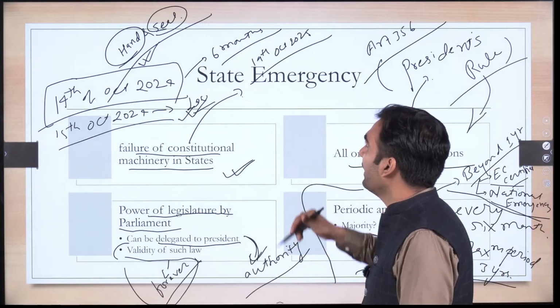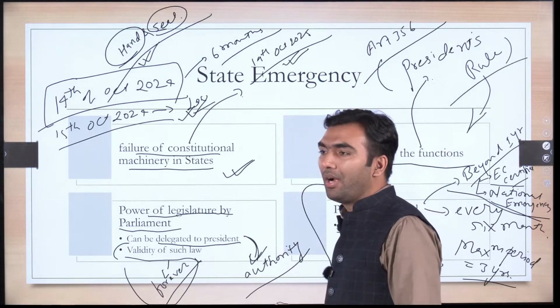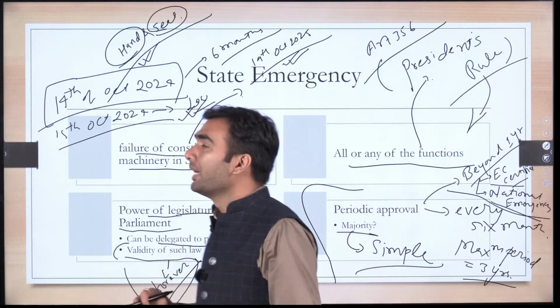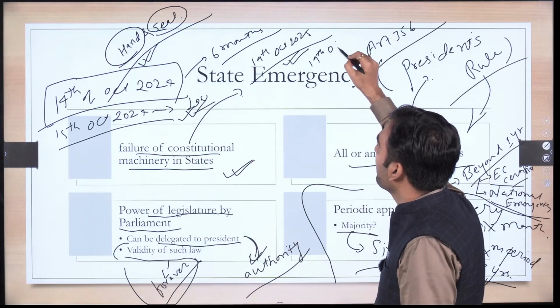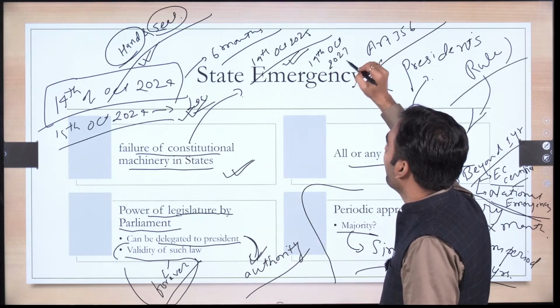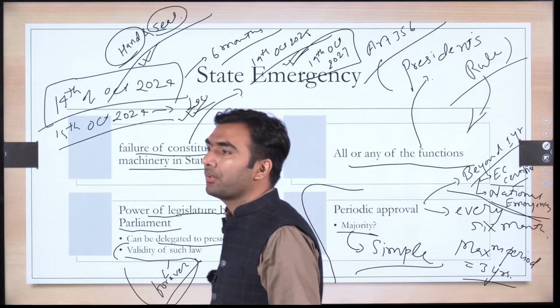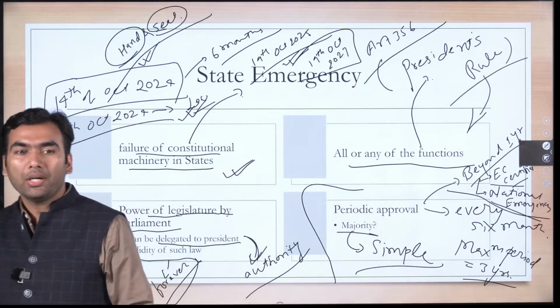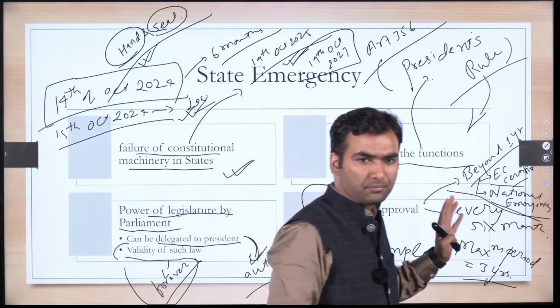Then only this will continue beyond 14th October 2025, and under no circumstances can it continue beyond 14th October 2027. The Constitution clearly says that beyond 14th October 2027, you cannot continue president's rule in a state.